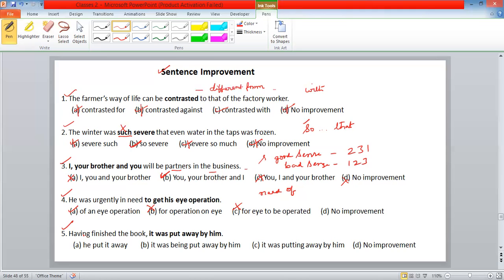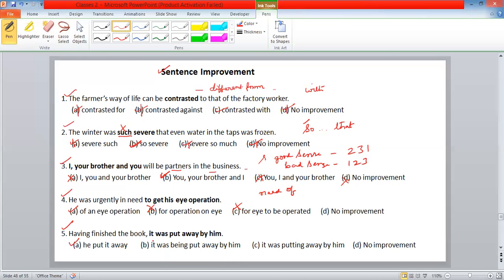In this sentence, the first part is in active voice. The second part is in passive voice. So it should not be like that. The construction is wrong. So how will you correct it? Having finished the book, A, I think A is right.